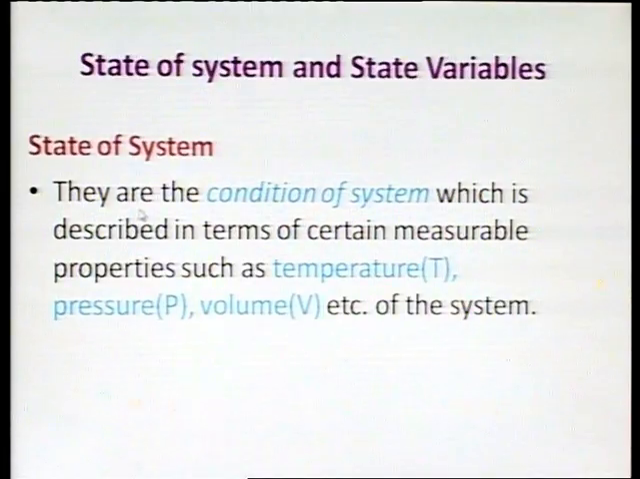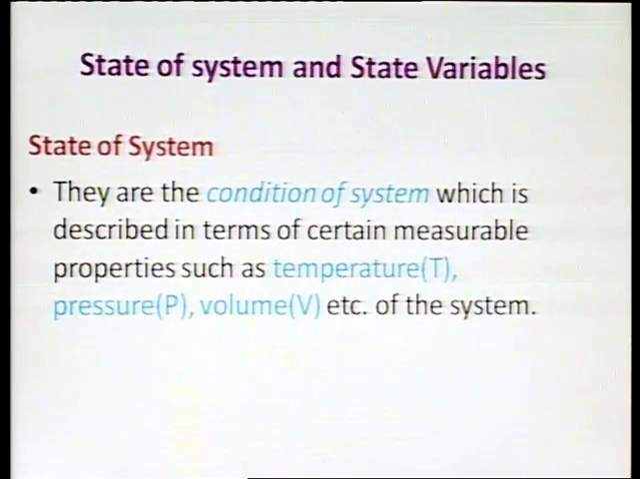The state of a system is the condition of the system which is described in terms of certain measurable properties such as temperature, pressure and volume, etc. So, state is the condition of a system, and this condition can be measured by properties such as temperature, pressure and volume. This is what we mean by the state of a system.